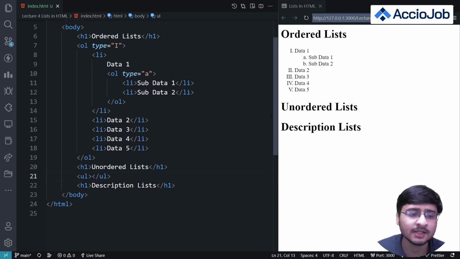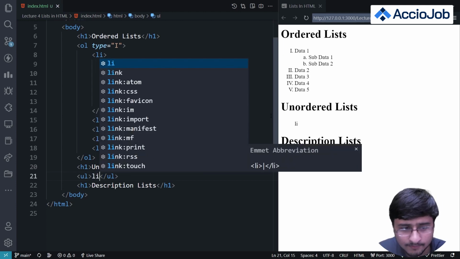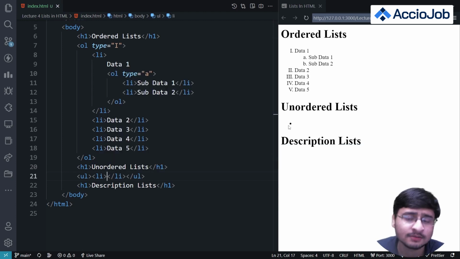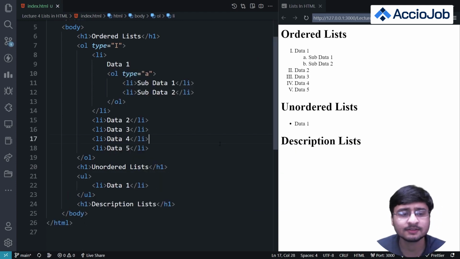हमने कोई list element नहीं डाला इस list में. So what I'll do is I'll just simply add li. Li is used in both OL and UL as a list item. So adding this list item, you can see a dot has appeared. This dot is actually a bullet for the list element. So I'll just say data 1. So you can see a bullet has appeared here, and since this is an unordered list, where do you want to give an unordered list and where do you want to give an ordered list? If you're giving any instructions, you might want to give an ordered list.